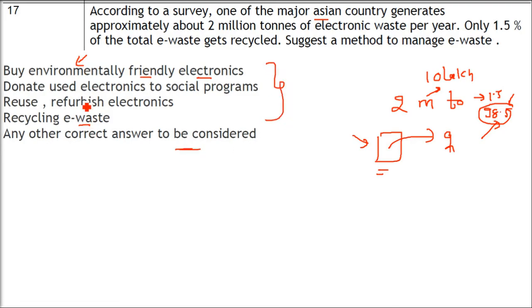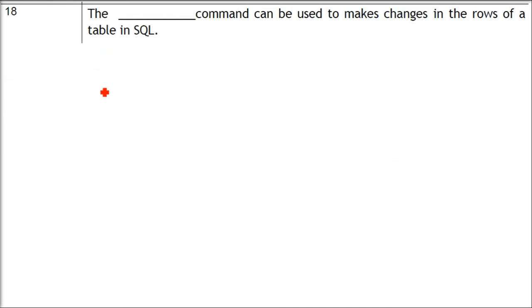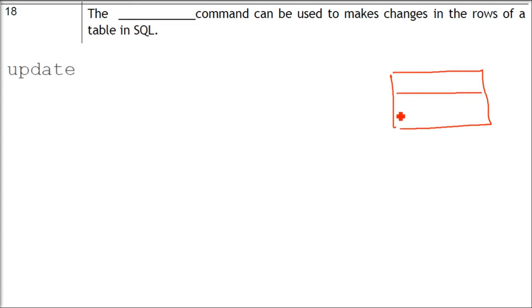Okay. The dash command can be used to make changes in the rows of a table in SQL. So when we come to SQL, there are two kinds of command, DDL and DML. So when we talk about a table and specifically about a row, what is a row? Row is a single record. So when you make a database and table, you use DDL, data definition language. You're making a database now. But once the database is made, the next work is to put the data, insert the data.